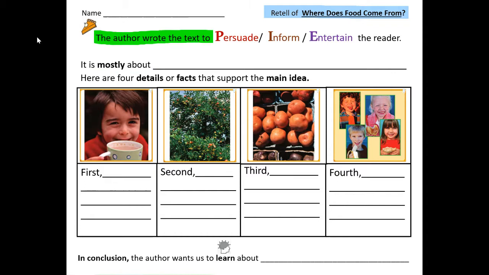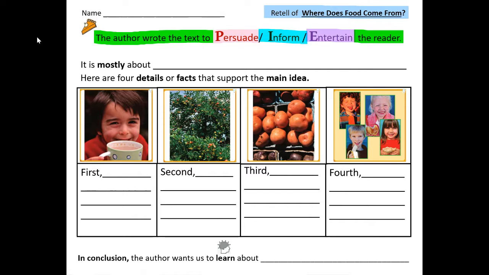The author wrote the text to either persuade, P, persuade, or the author wrote the text to inform, give information, I stands for inform, or the author wrote the text to entertain, E stands for entertain, the reader. So why did the author write the text? Did the author write the text to persuade the reader of a certain point of view? Or did the author write the text to inform, give information to the reader? Or did the author write the text to entertain the reader?